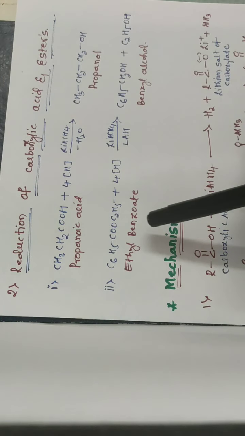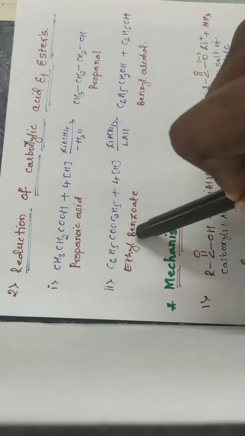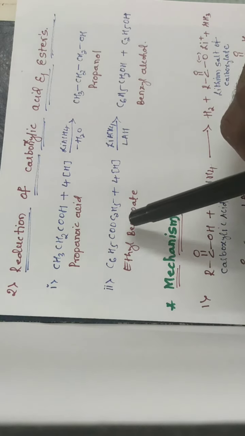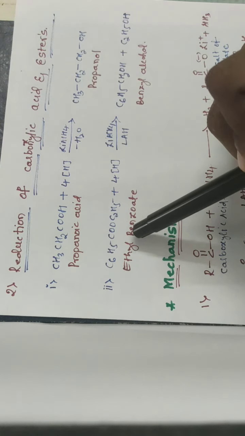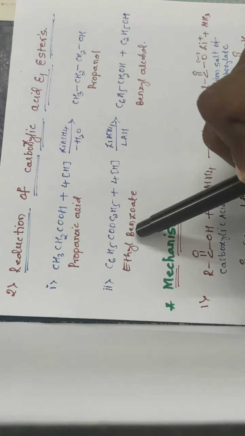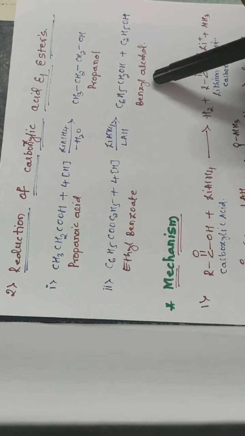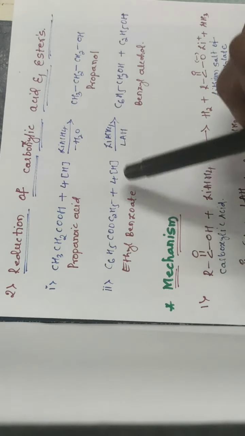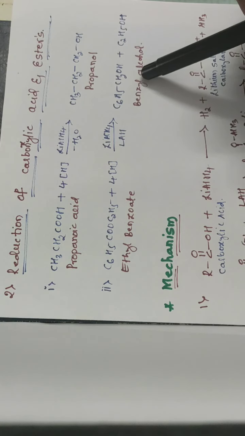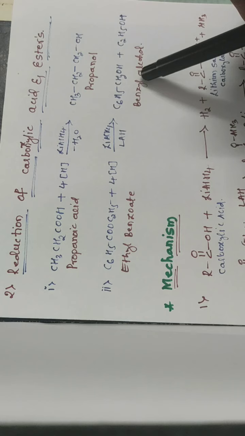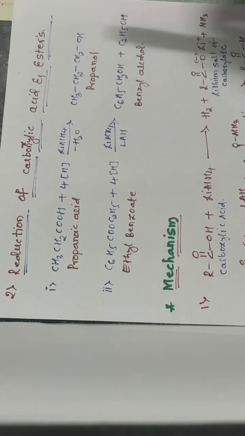The same process applies to esters also. Here we have taken ethyl benzoate, so we get benzyl alcohol, which again is a primary alcohol only. Ethyl benzoate, after reduction in the presence of lithium aluminum hydride, gives the primary alcohol, that is benzyl alcohol, and the byproduct ethanol.